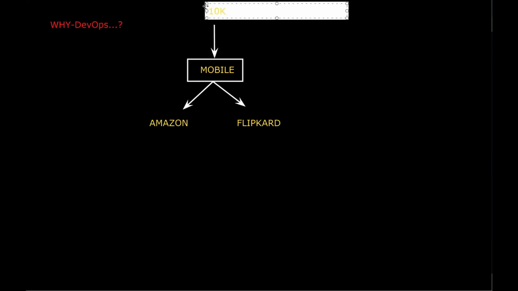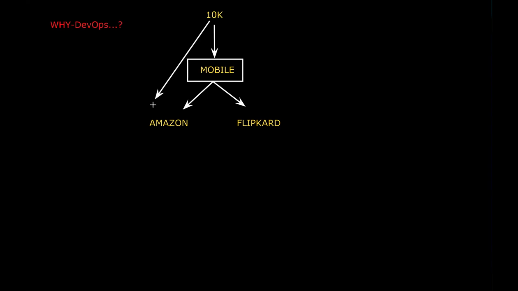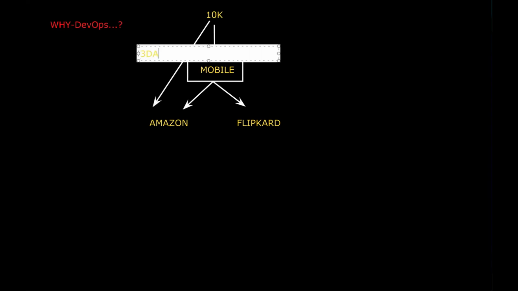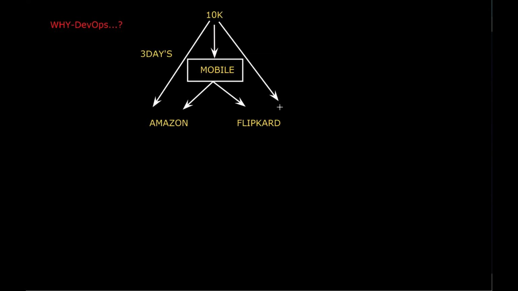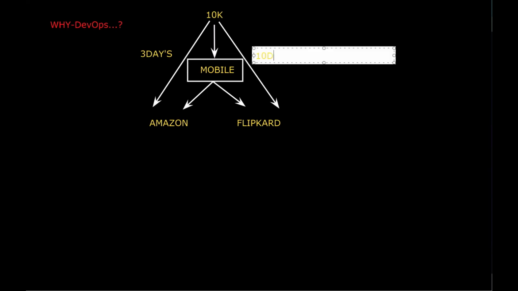At the same cost, for the same mobile, Amazon can deliver within 3 days, whereas Flipkart can deliver within 10 days.